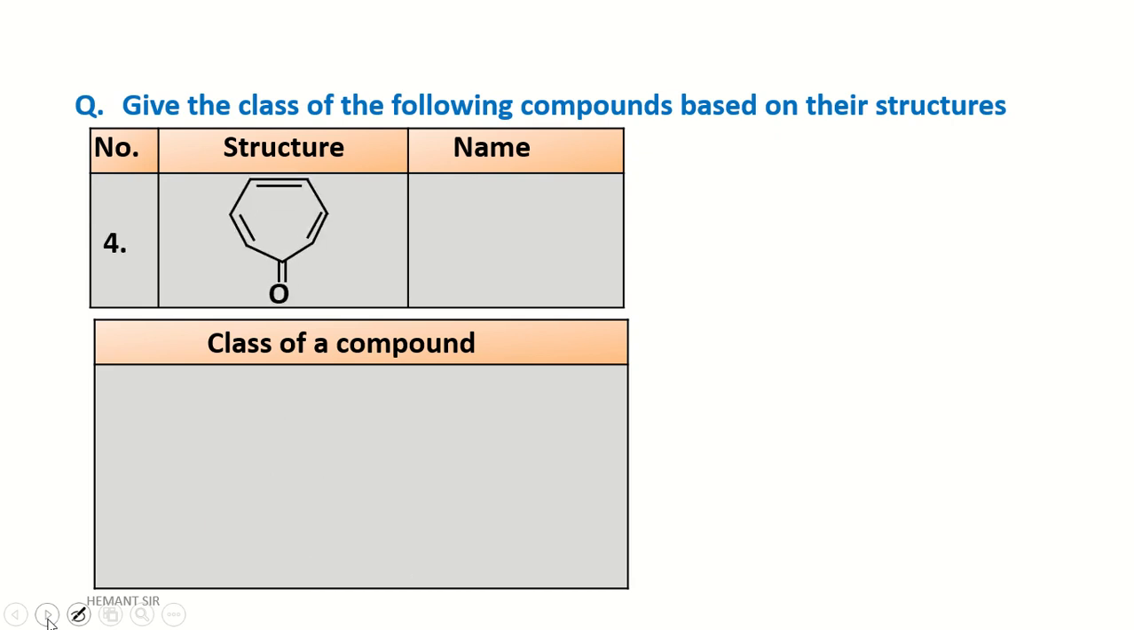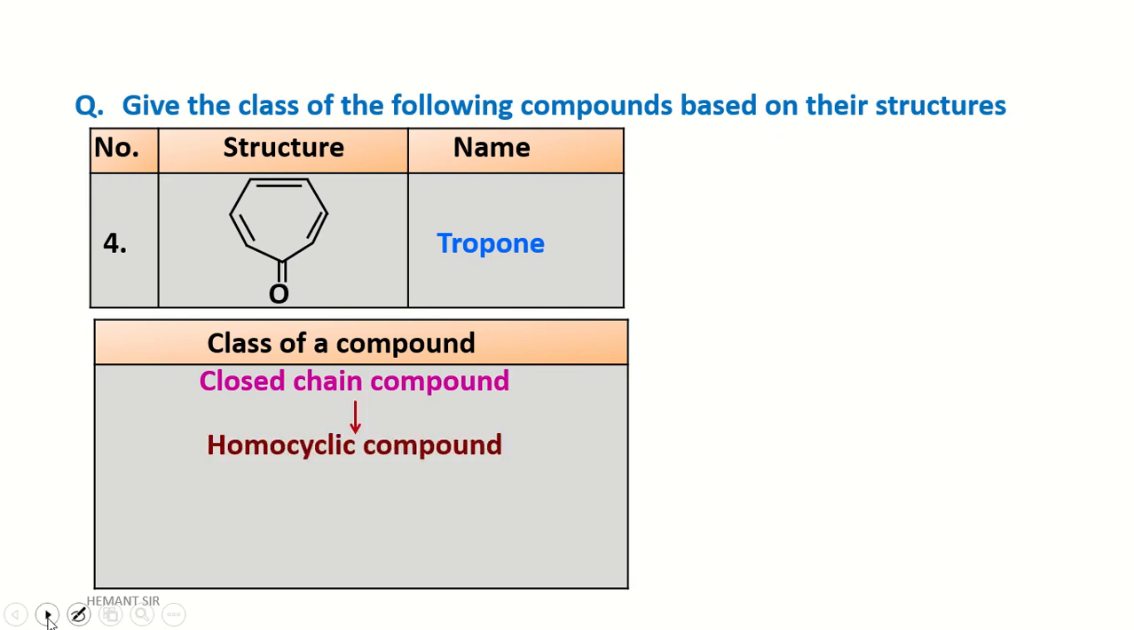Number 4. Oh, that we have discussed in the previous slide. Name of this structure is azulene. It is a closed chain compound. Then homocyclic compound. Then aromatic compound because they have the alternate double and single bonds. And finally, it is a non-benzenoid compound. It does not show the benzene property, but it shows the aromatic property. It does not resemble benzene.